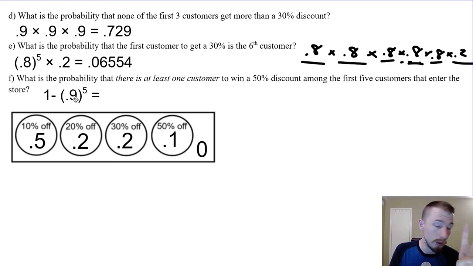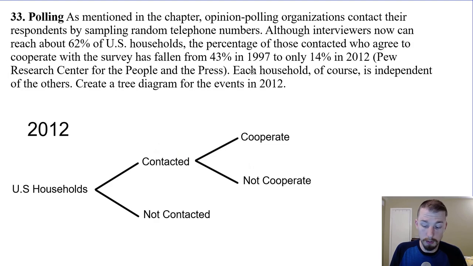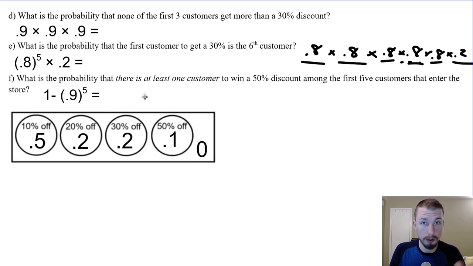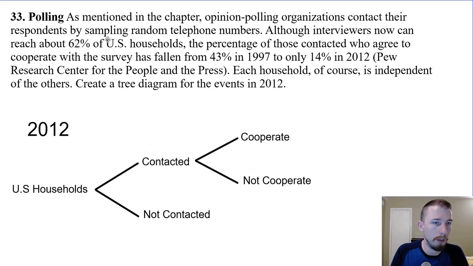so 1, 2, 3, 4, or all 5 get it. Anyway, put that in the calculator, and you get something that's actually fairly common. The probability that at least one person gets a 50% discount within the first 5 that play is actually about 41%, even though it's a 10% chance of that occurring. So kind of cool. And of course, the most likely outcome would be that just one person gets it.